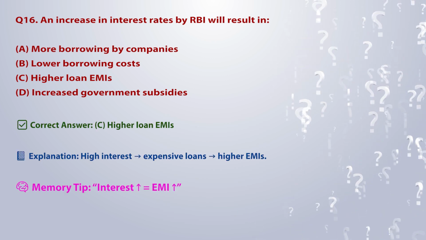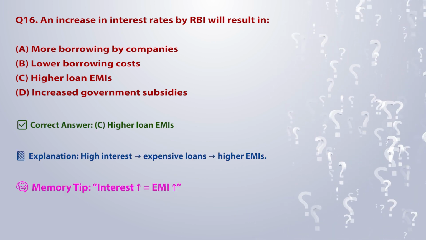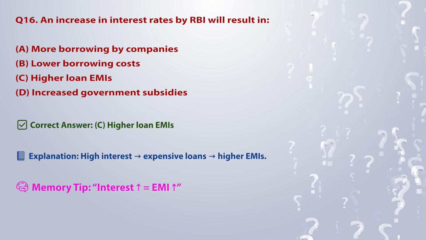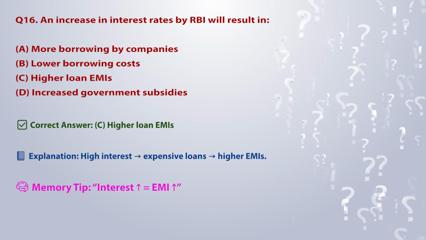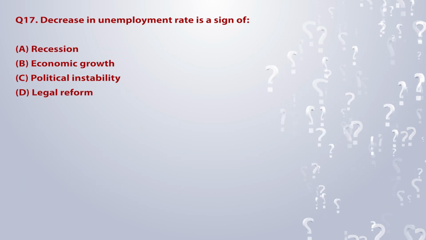Correct answer: C. Higher loan EMIs. Explanation: high interest means expensive loans and higher EMIs. Memory tip: interest is equal to EMI.